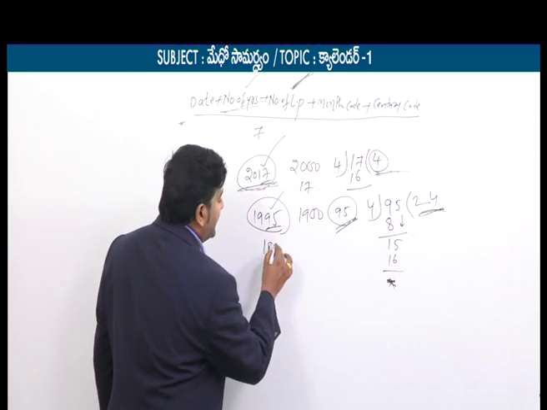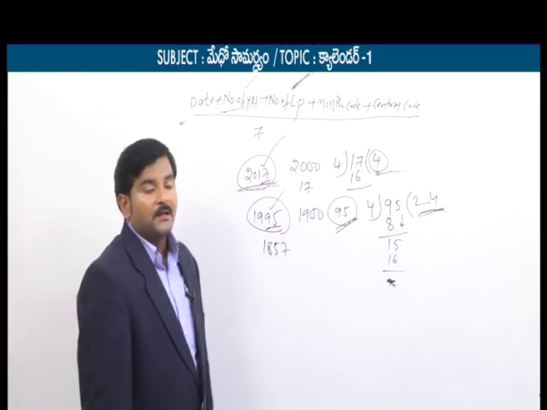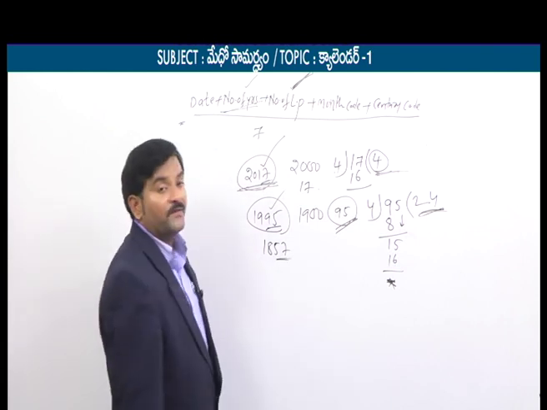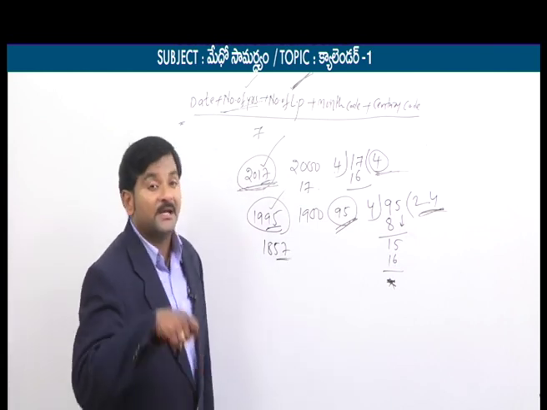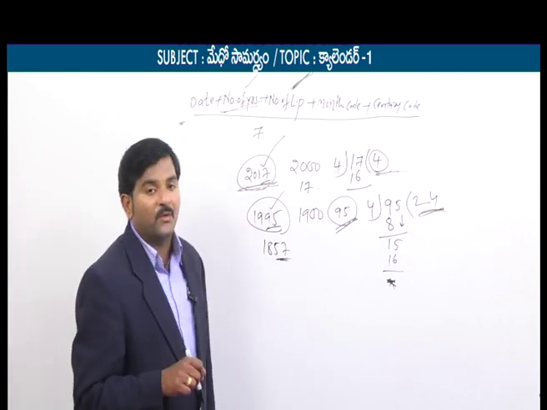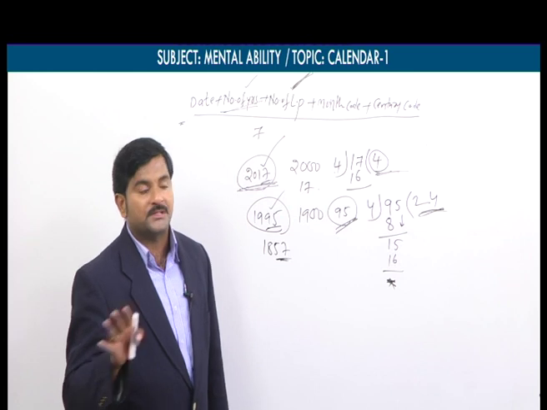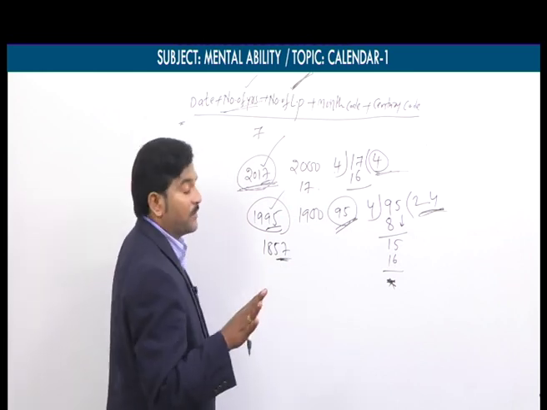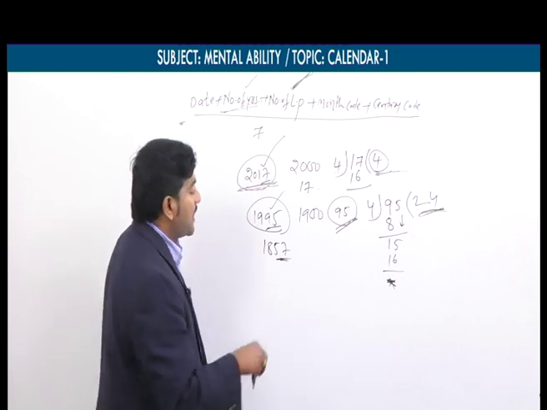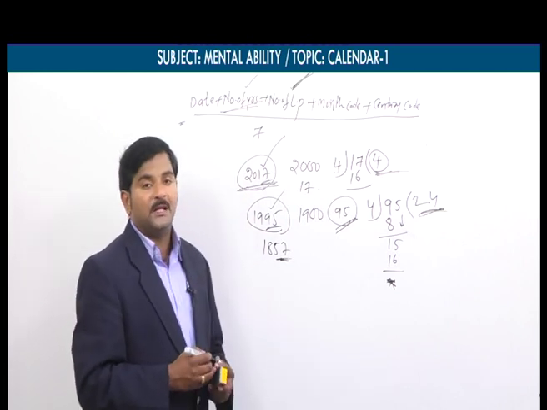If I take 1857, how many years are there in 1857? 57 we can say. And how many leap years are there? Means what we will do? This 57 we have to divide by 4 and we have to take only quotient. The quotient obtained by dividing 57 by 4 gives us the leap years in those 57 years.